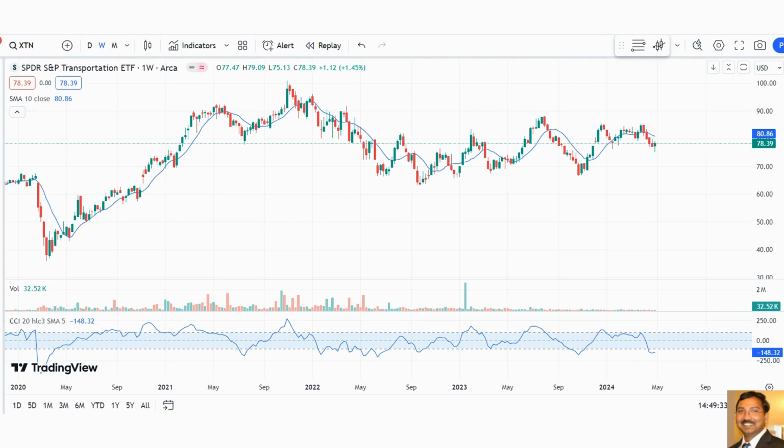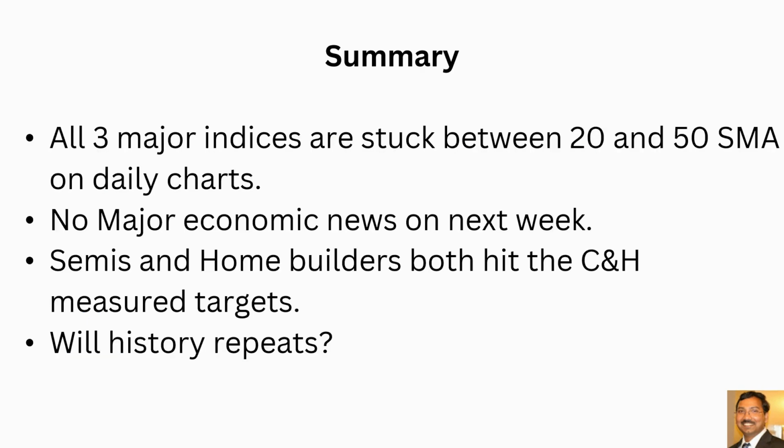new higher highs. So the summary is all three major indices are stuck between the 20 and 50-day moving averages on the daily charts. We saw a similar kind of pattern in the SPY last year in September and October. That's the reason I'm thinking history may repeat itself. And there is no major economic news next week. A few Fed speakers are talking, but there is no major news like job data or any CPI or PPI data to make a binary event and move the market to new highs.